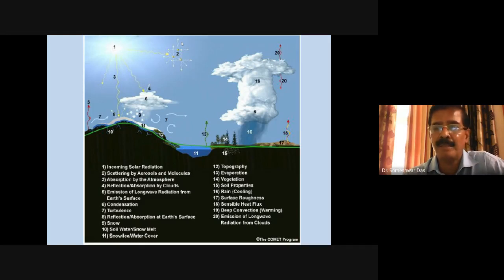The radiation which is partly absorbed by the land heats it. Then there are water bodies on the surface which get evaporated because of the heating. So we have to take into account the evaporation, and that is taken care of by including the sensible heat flux, right?